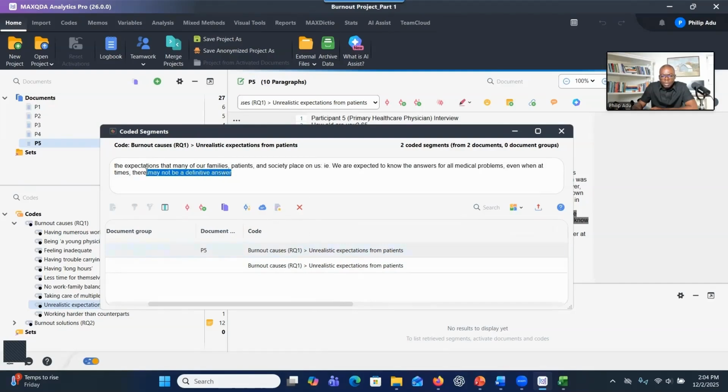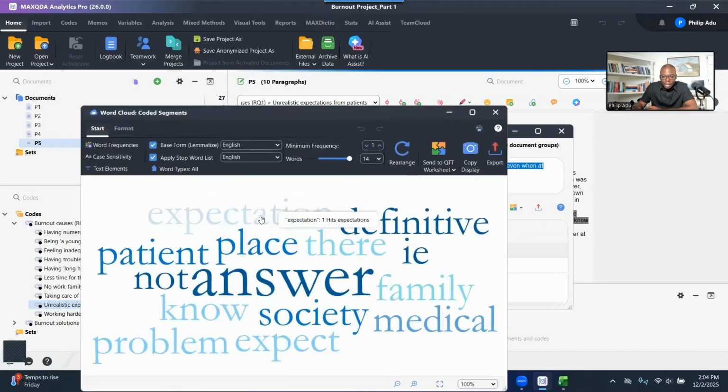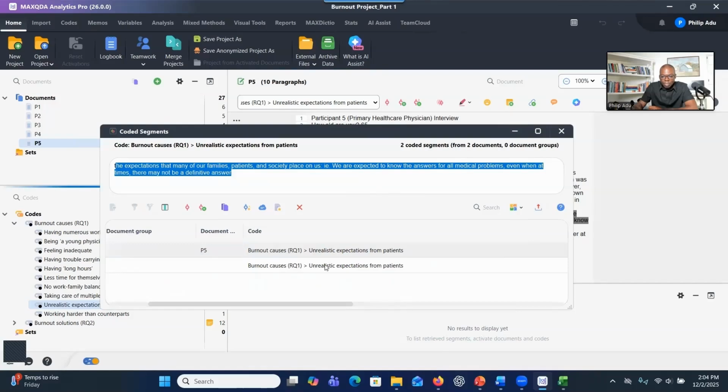Even here, you can even recode. If you want to code here, let's say I want to code this one, I can select and then go to code retrieve segment, right? Click on that. And you can also even create a word cloud here based on this information. I don't know whether this one will work. It's not a lot of words there. Oh, it was able to work. So you can even create a word cloud based on only this segment or this code, right? Only these 2 segments, right?